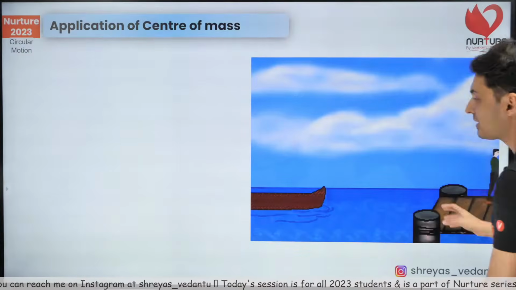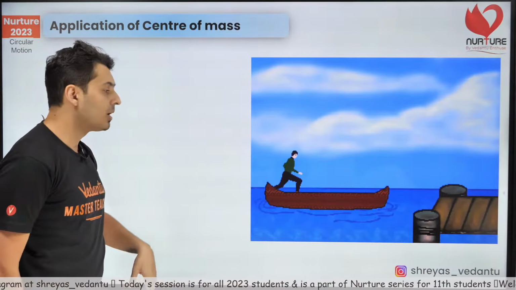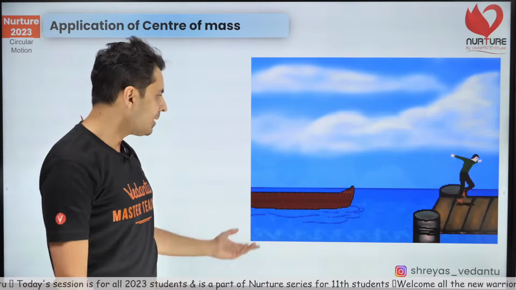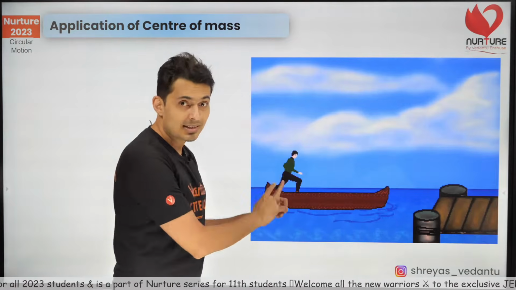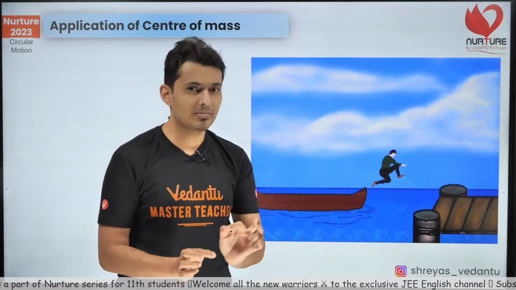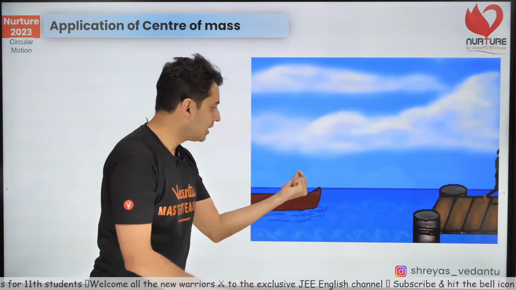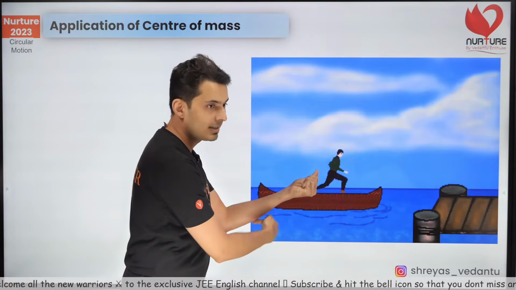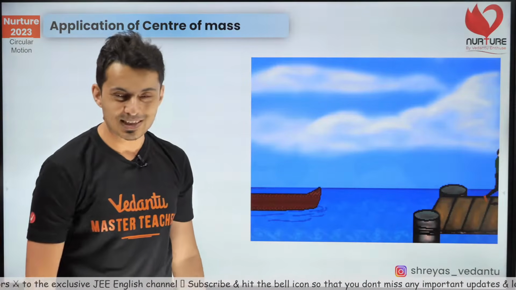So this is the principle, and you will also see it being applied for the boatman problem or monkey balloon problem or monkey man problem, whatever. For the person and the boat system, the water has negligible force, let's assume that. So the center of mass of the person and the boat should stay as it is. If the person goes there, the boat goes behind to preserve the center of mass. That is the preservation of center of mass principle.